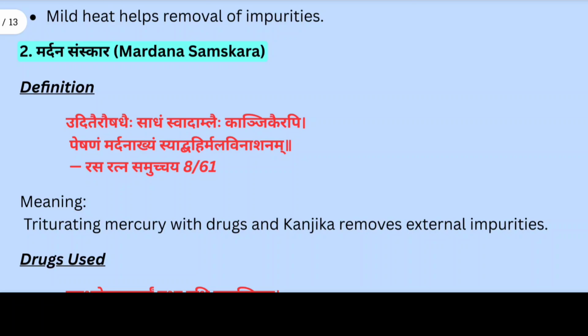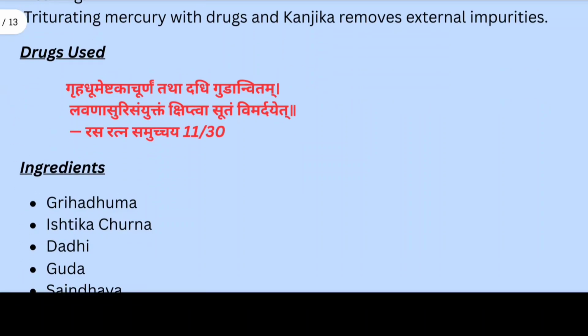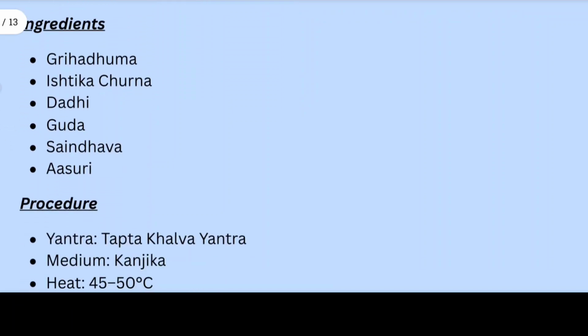Now we see here the second samskara, that is Mardana Samskara. Uddishtair aushadhaih sardham svadamlaih kanjikair api peshanam mardanakhyam syat bahirmalavinashanam. It means triturating mercury with drugs and kanjik removes external impurities. Swedana loosens impurities. Now Mardana physically separates them. This is a deeper purification. In this process the drugs used are griha dhuma, ishtika churna, dadhi, lavana, and asuri.